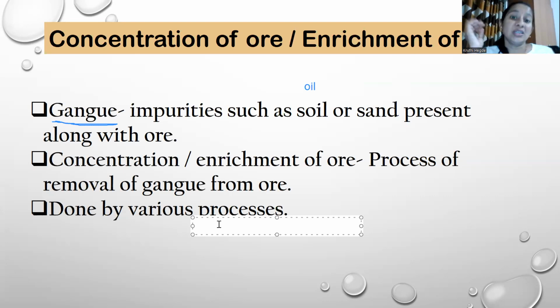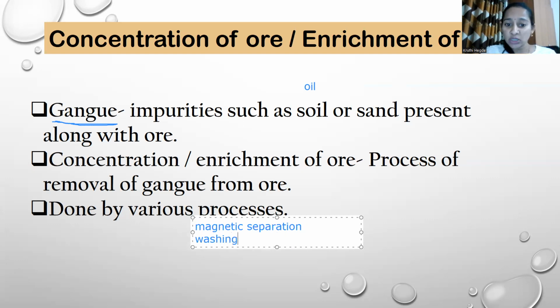If the gangue and the ore differ in magnetism, with magnetic and non-magnetic material mixed together, then we use magnetic separation. Magnetic separation is used if gangue or ore has magnetic property. Either one of them must have magnetic property. Or sometimes it is just done by washing, or sometimes it's also called froth flotation. Froth flotation is also a process to remove gangue from the ore.